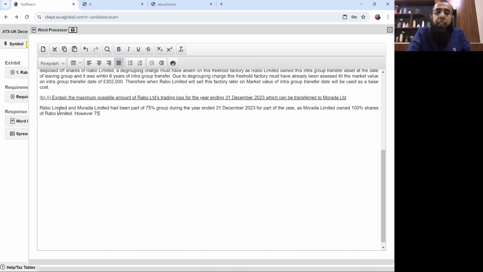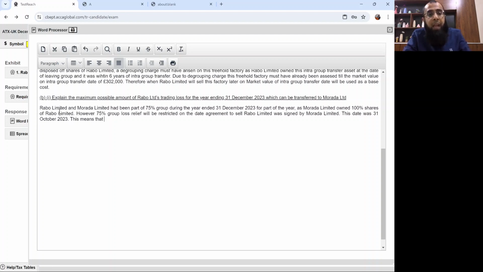However, 75% group loss relief will be restricted on the date the agreement to sell Rabo Limited was signed by Murada Limited. This date was 31st October 2023. This means that group loss relief will be available for 10 months only during the year ended 31st December 2023.